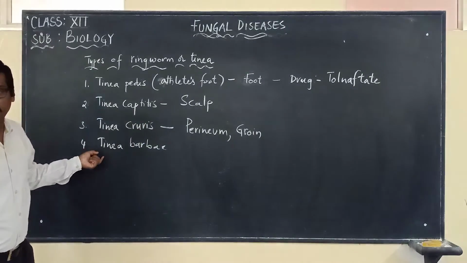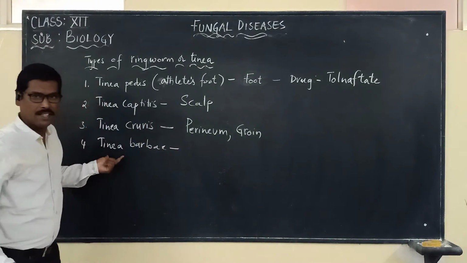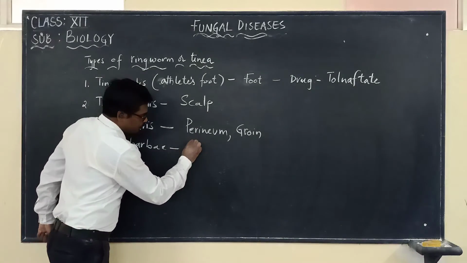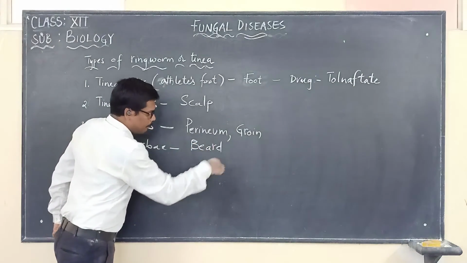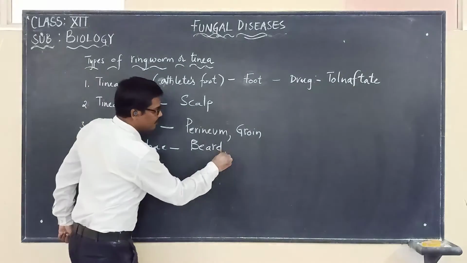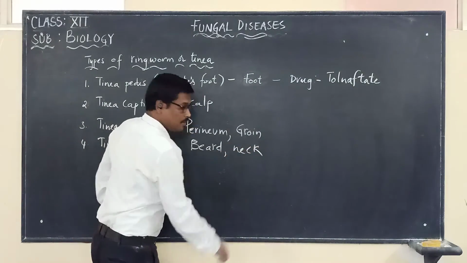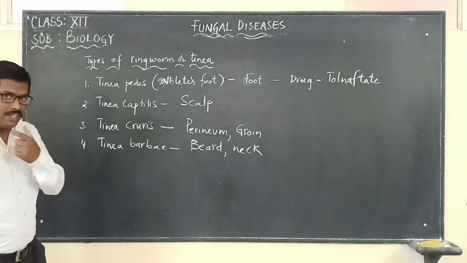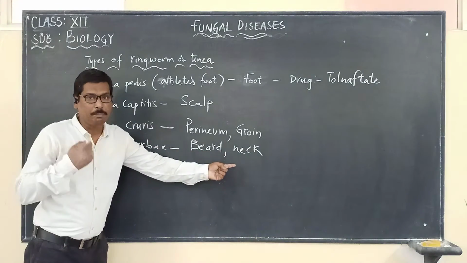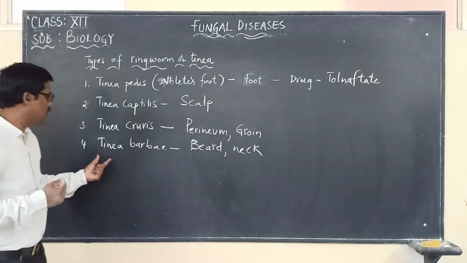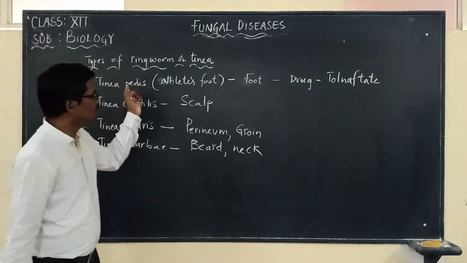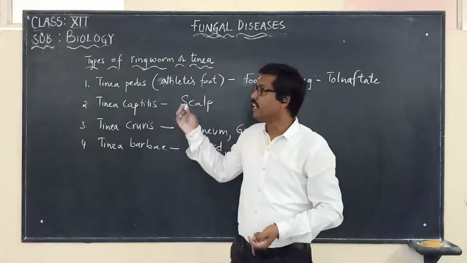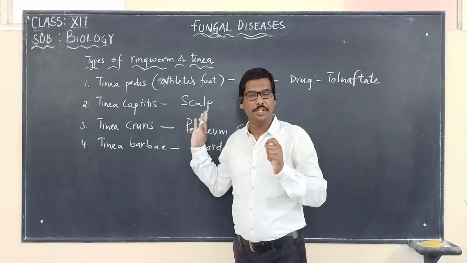And tinea barbae, the term itself tells us that it is infecting the face or the beard and even the neck part of the face. When the beard area and the neck are infected, we call this tinea barbae. So these are the different types of ringworms that can affect human beings.